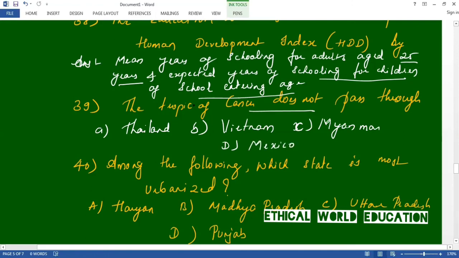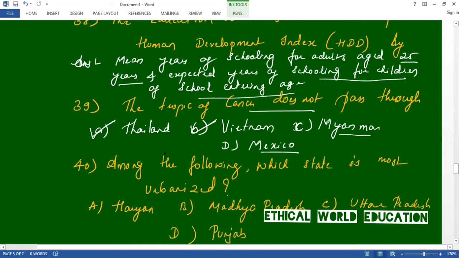The Tropic of Cancer does not pass through Thailand as well as Vietnam, but it passes through Myanmar and Mexico. So the answer is, Tropic of Cancer does not pass through Thailand and Vietnam.